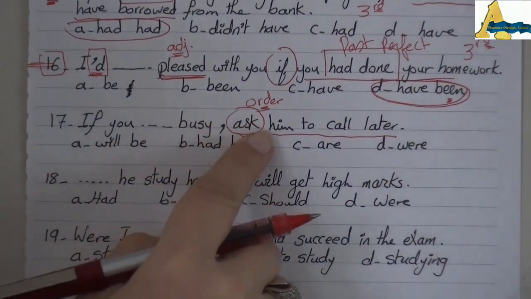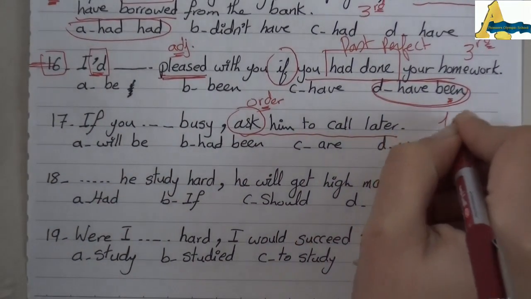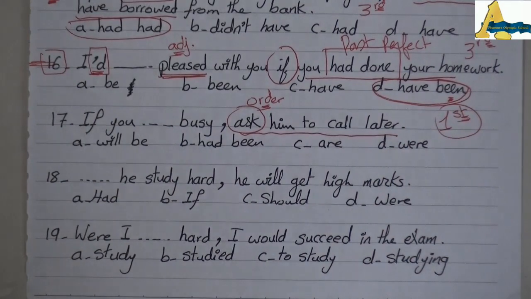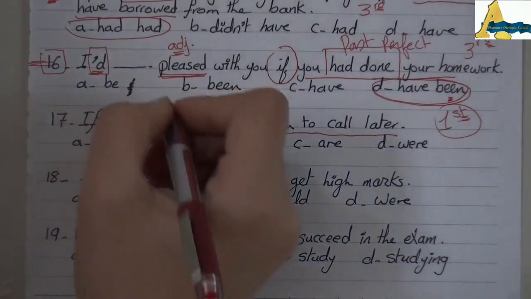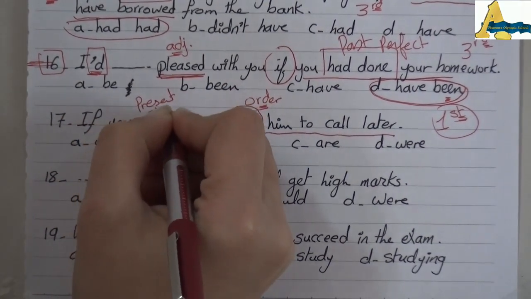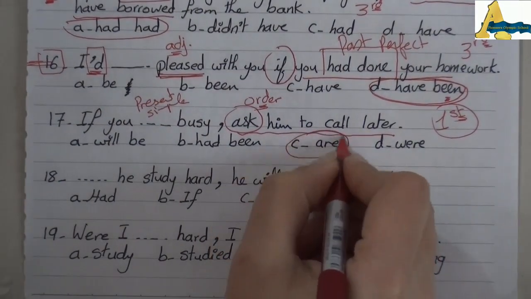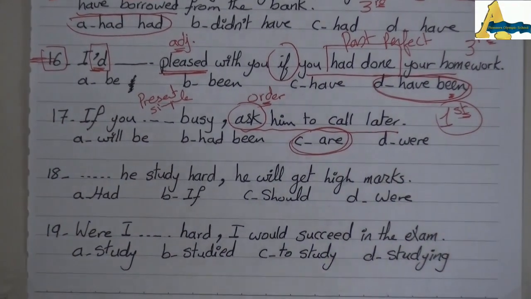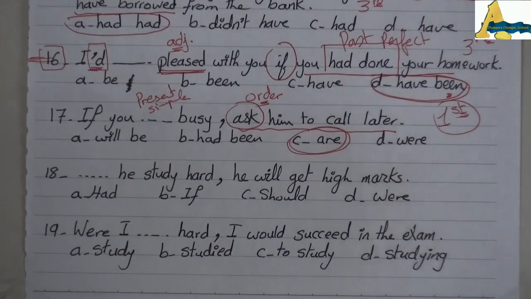So orders come in the main clause with if in the first conditional. So this is if first conditional, if first type. I will say if you are, because here I have to choose what? Present simple. Are. Number 18. Does he study hard, he will get high marks.